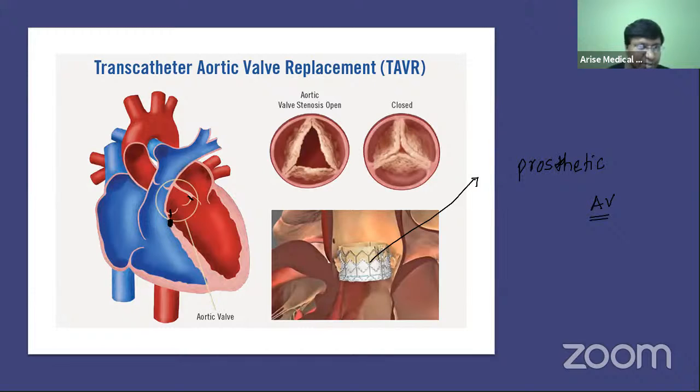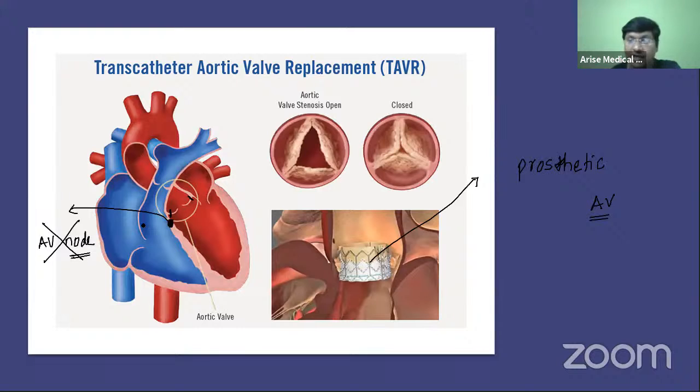You see, this is your AV node. There is a very high chance that this AV node can be compressed.